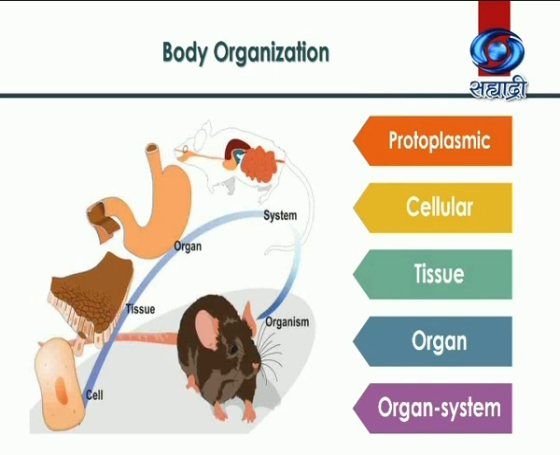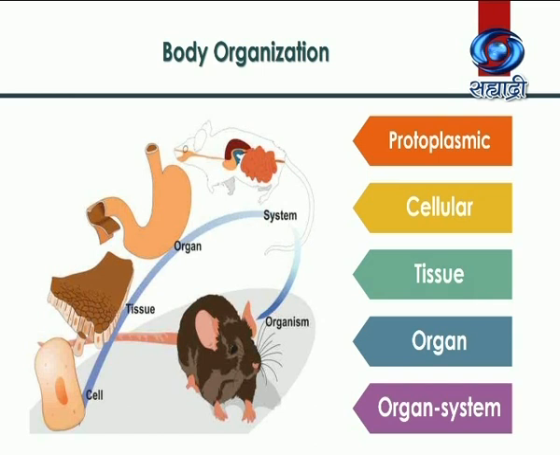The next is tissue level of organization, where now coordination among cells has been established and there is formation of a tissue. Now, what is a tissue? Yes, tissue is nothing but a group of cells performing similar functions. But keep in mind, here tissue-tissue coordination is not established yet. Hence, organ formation is not there.